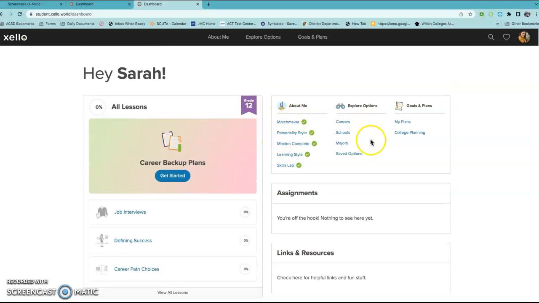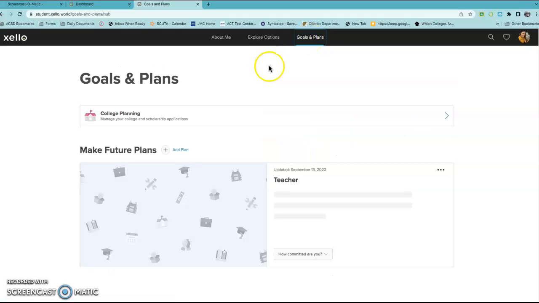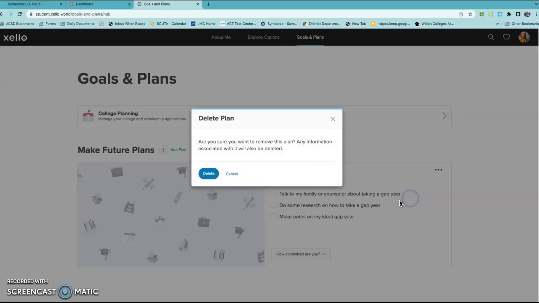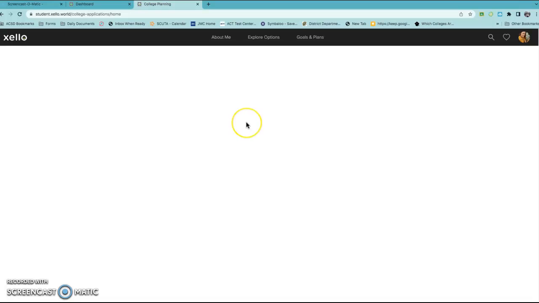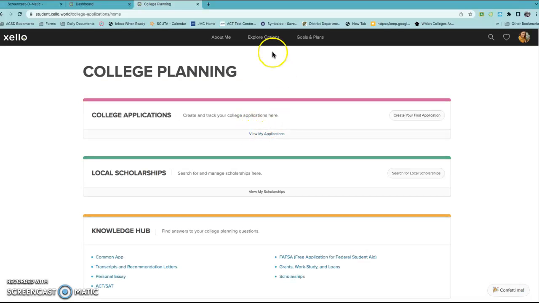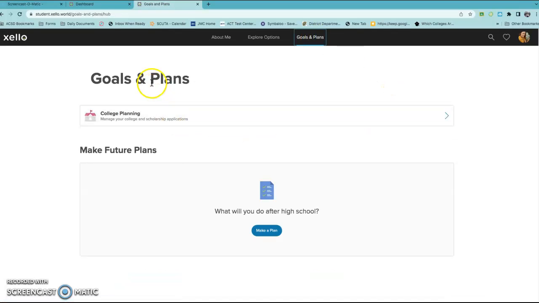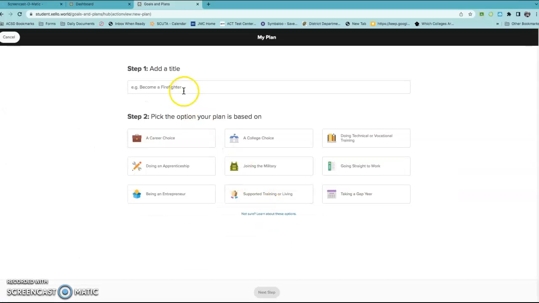What I would like you to do right now is go up to the tab that says Goals and Plans. So we're going to go to your goals and plans, and I'm going to remove this one really quick. Okay. So you will have all of these different options. Okay. It should put you into, you can go and add a plan. So you're going to make a plan.